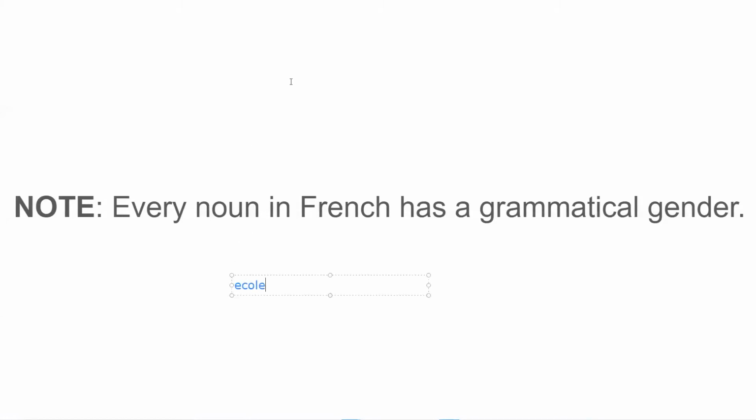School, which is called école in French, is considered feminine, whereas book, which is called livre in French, is considered masculine. Similarly, table, which is pronounced as table in French, is feminine, whereas bag, which means sac in French, is masculine. Unfortunately, there's really no way of remembering this except by hearting it, at least for starters, until you start recognizing these nouns and instinctively know what their gender is.